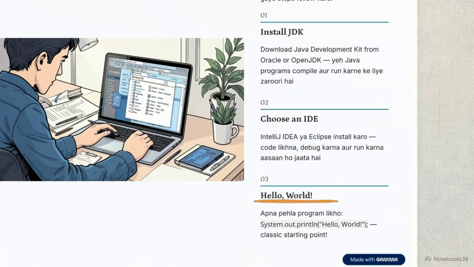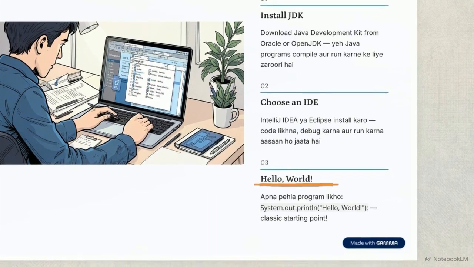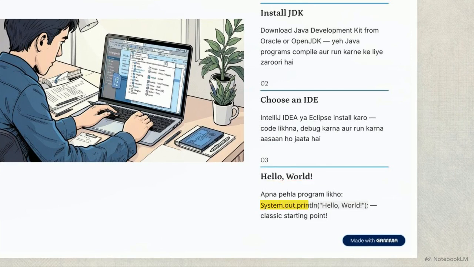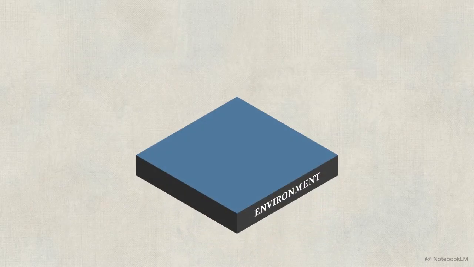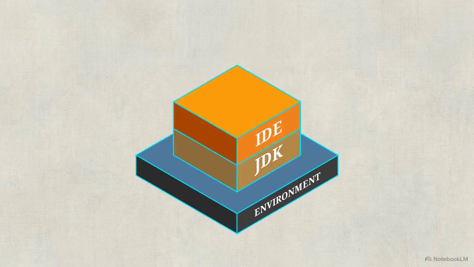Once the environment is ready, we test the configuration with a classic starting point. Executing System.out.println("Hello, World") confirms that the JDK and IDE are communicating correctly. With the environment properly configured, we have the foundation necessary to begin layering in more complex programming concepts.